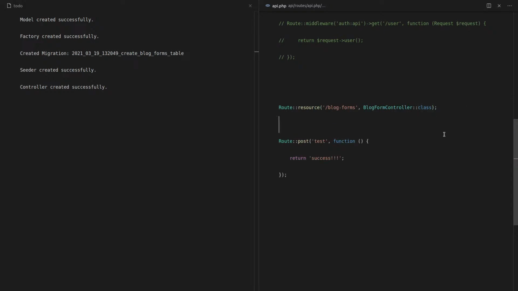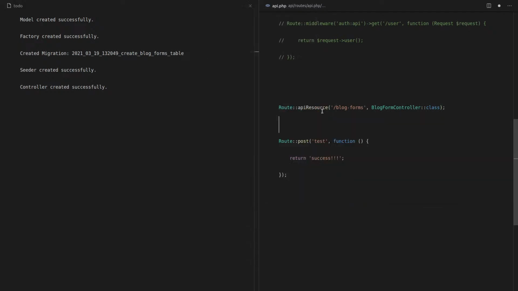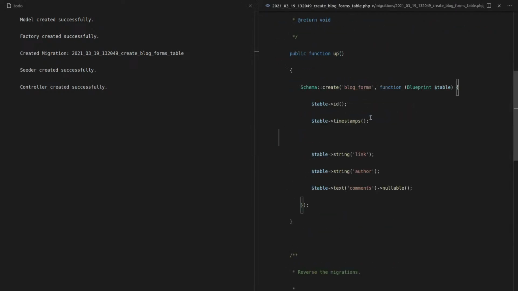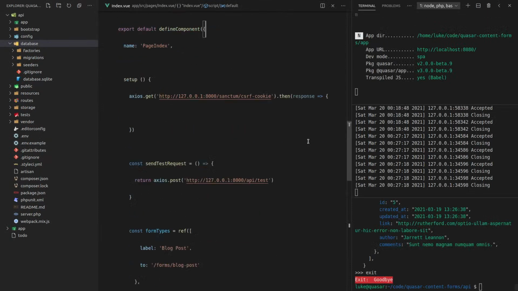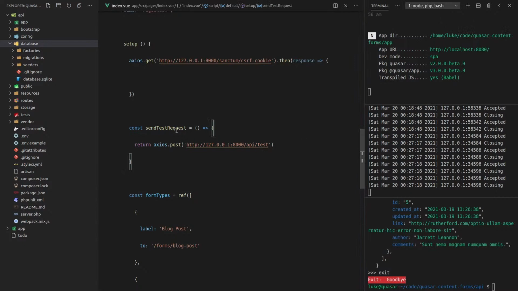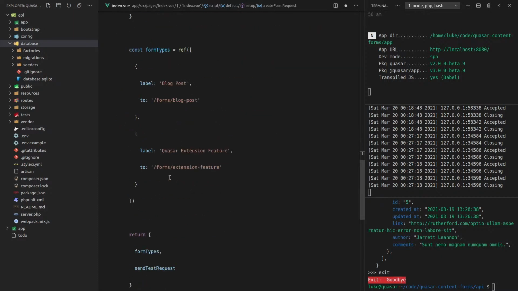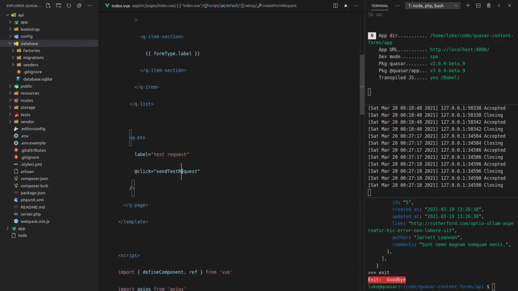Let's pass that through. I feel like I'm missing something here. Yeah, so this is a resource route. Is there a way I can call it API resource? Yep, there we go. We don't need that route anymore. Let's come back to, we can close all this down. Have we done all this? Yes, so let's go back to index.view. Open things up a little bit. And the last thing I want to do is actually send through that request. So how about we say create form request. Really, we're still testing here, so I could have just left it as test. And paste that there. Paste that there.